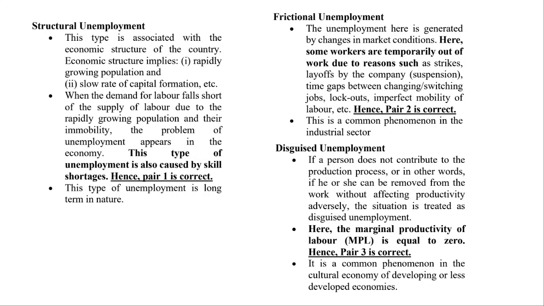Tomorrow, if there are 50 people but he needs only 20, then he is not going to pay 1,000 rupees. He'll say, I will take only those who will work for 500, because there are 50 people who all want work, but the work is there for only 20. So they will say, even if you give 500 rupees, I will come. That is structural unemployment. Population is growing, capital formation is reducing, so many people are unemployed. That is called structural unemployment because of rising population and the slow rate of capital formation.